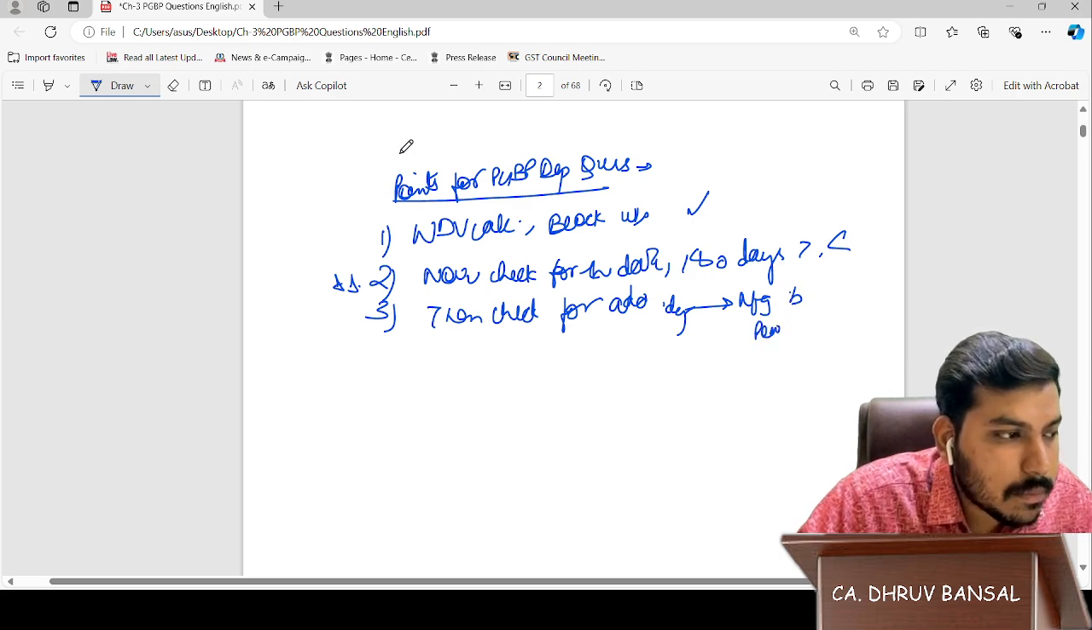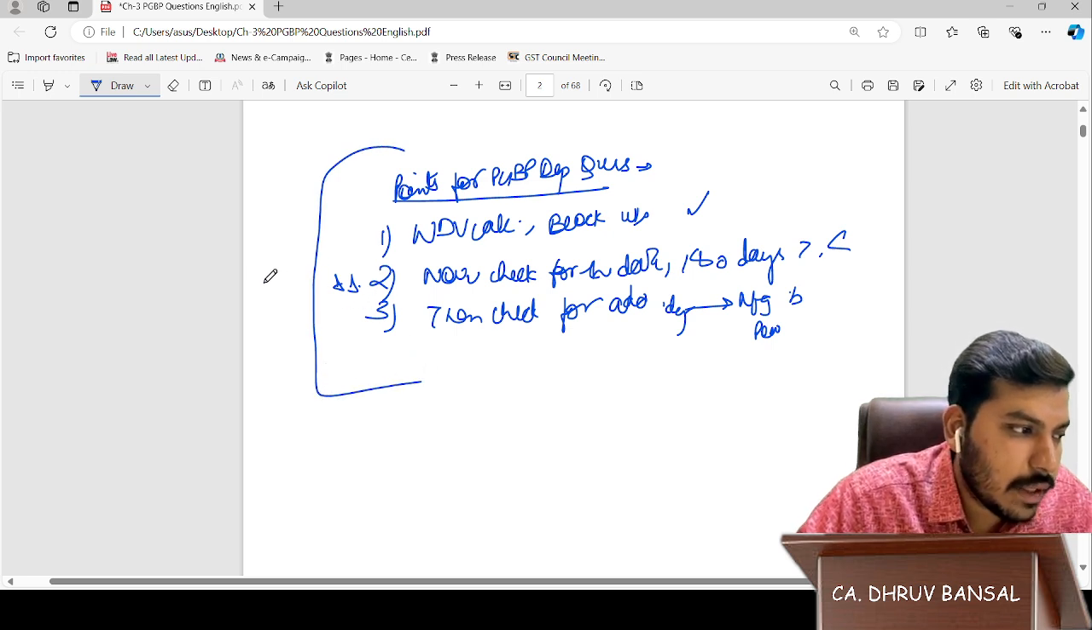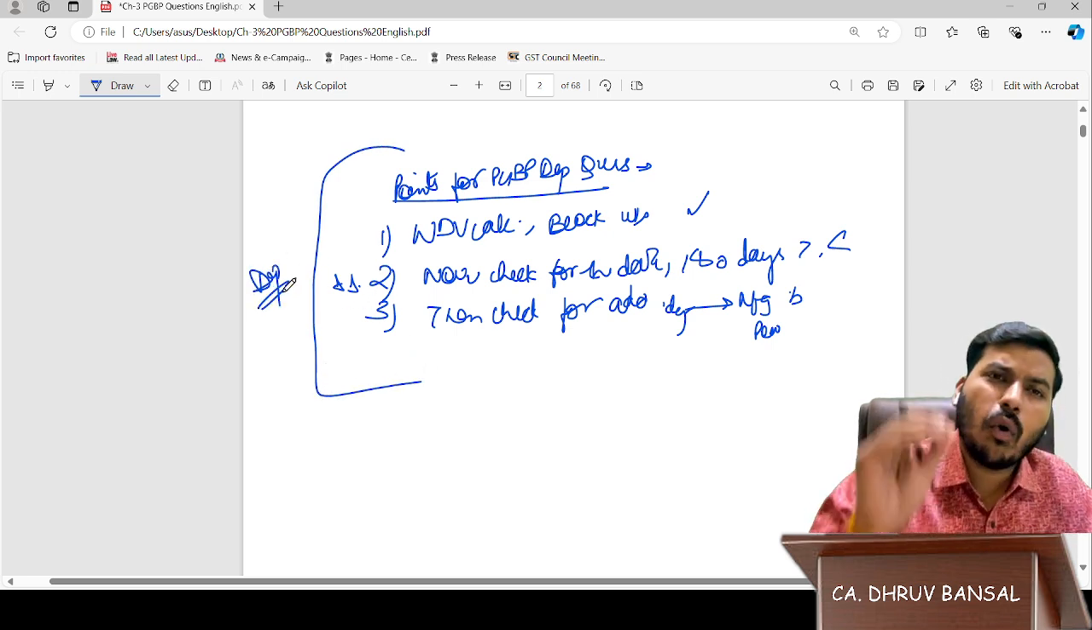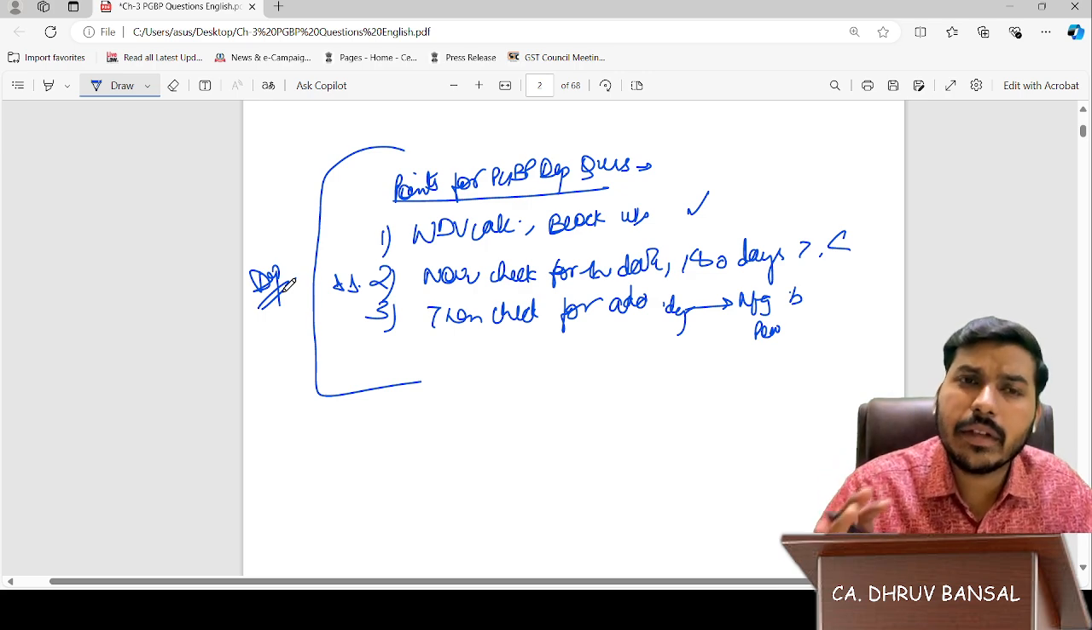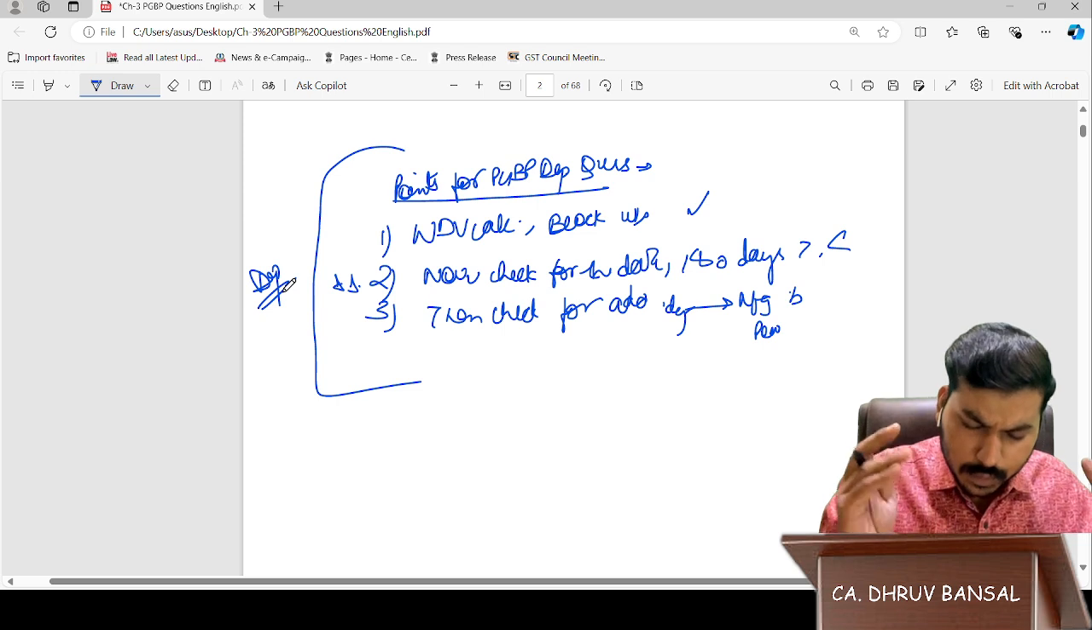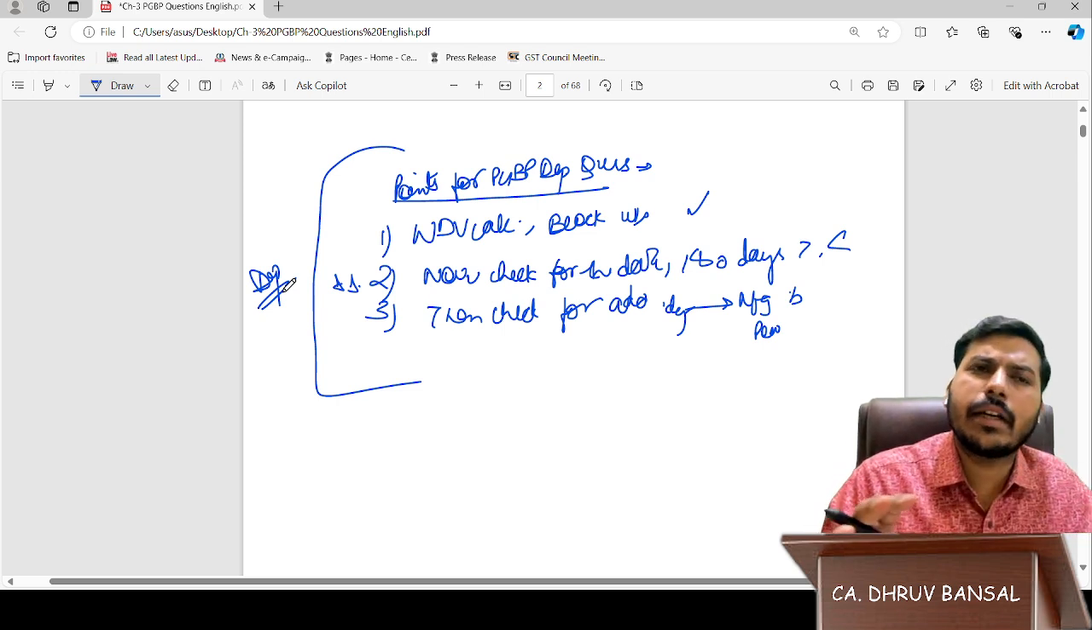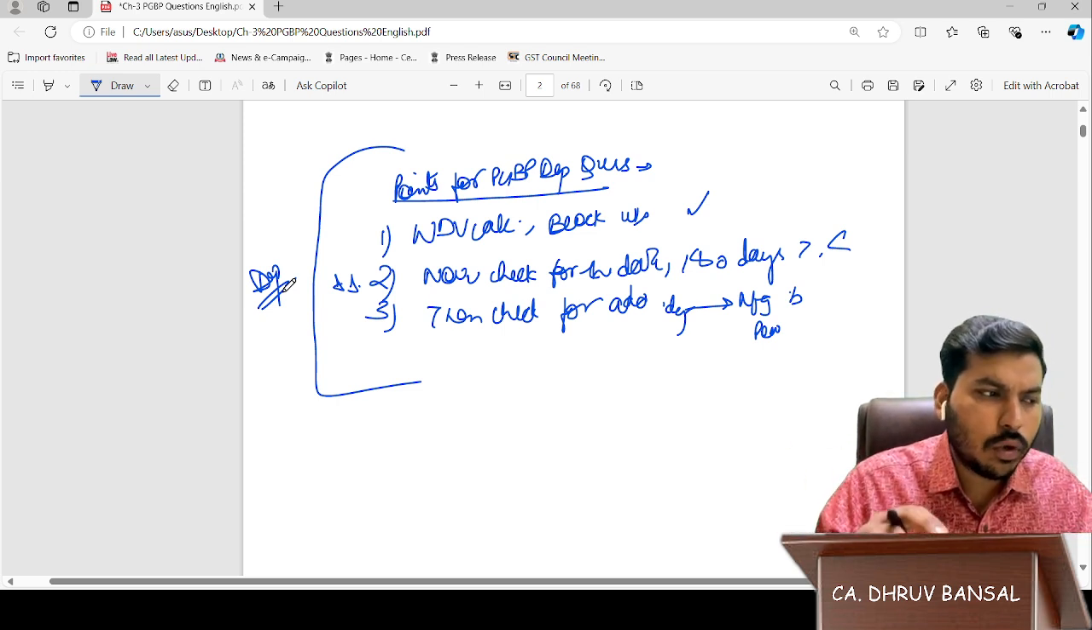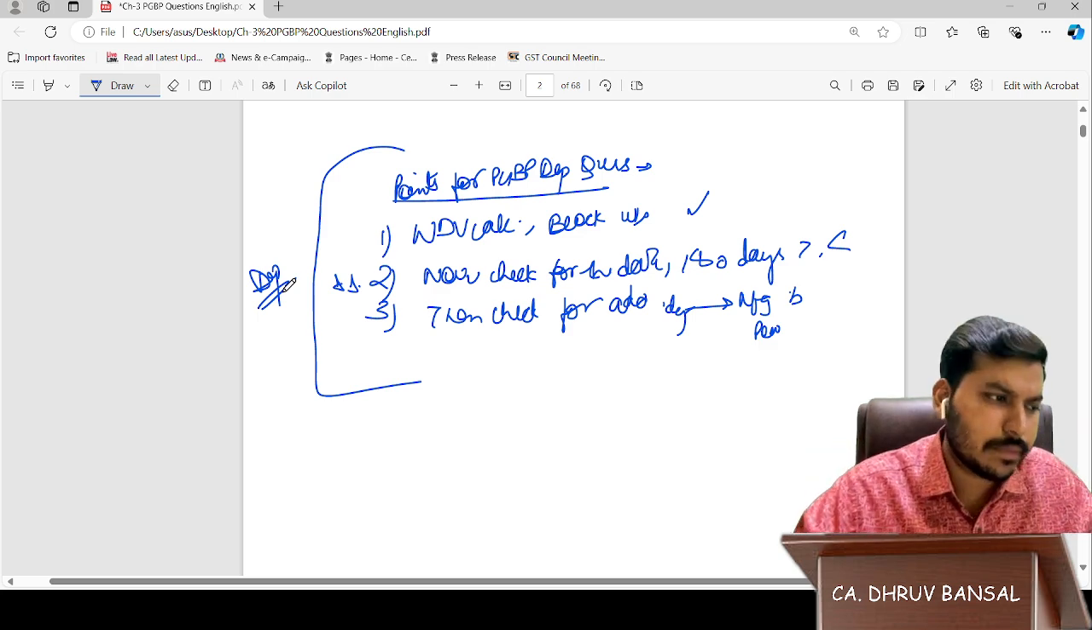Please always keep these three things in mind for solving depreciation questions, and your answer will always be correct. Do it in a stepwise manner. First segregate the assets, then check for 180 days, then check for additional depreciation.